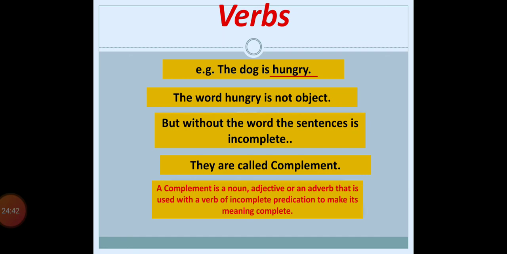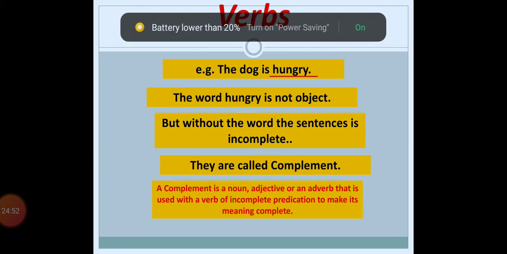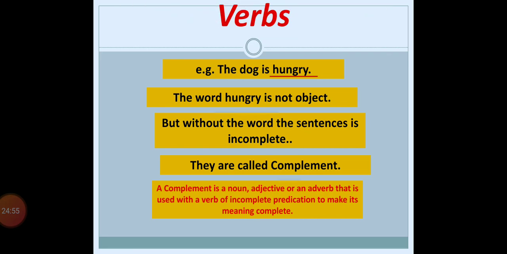For example, the postman rang the bell. The postman rang the bell. Postman rang the bell. In such a case, rang has become a transitive type of verb. Whereas in the second sentence they have given, the bell rang loudly. The bell rang loudly. In such a case it has become an intransitive type of verb. Right? So in that way, loudly, which is an adverb, has become the complement of the verb rang.